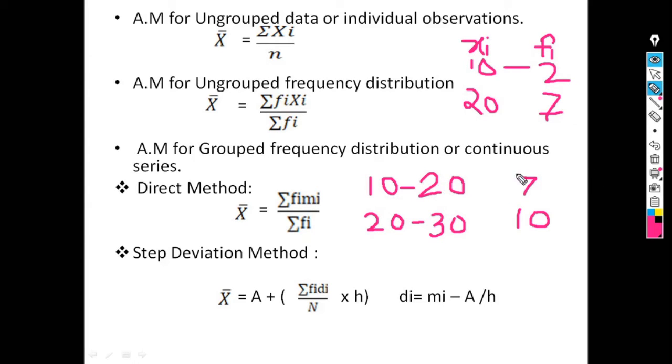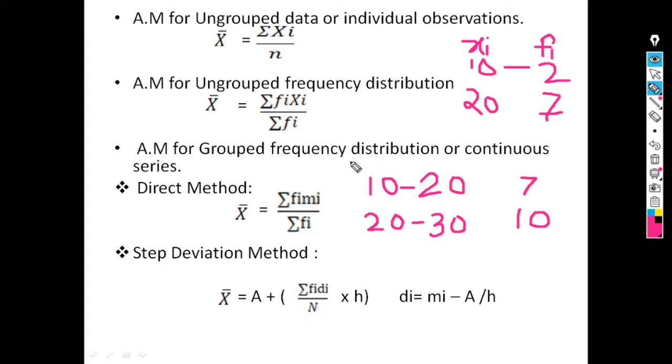So for this class interval the middle value is 15. The formula for group frequency distribution is x bar is equal to summation of fi into mi divided by summation of fi. This formula is known as calculation of arithmetic mean by using the direct method.